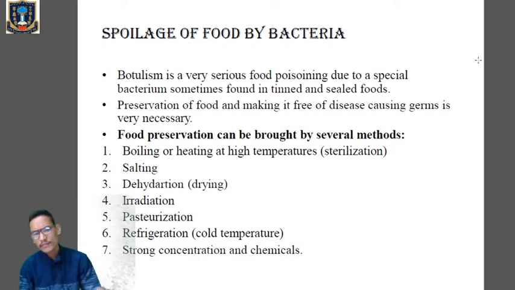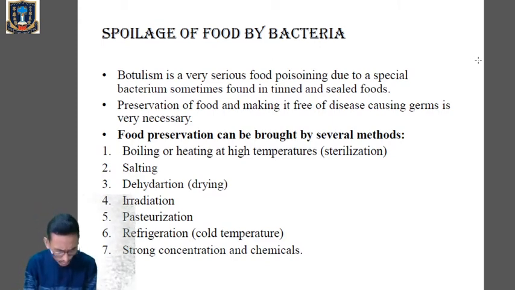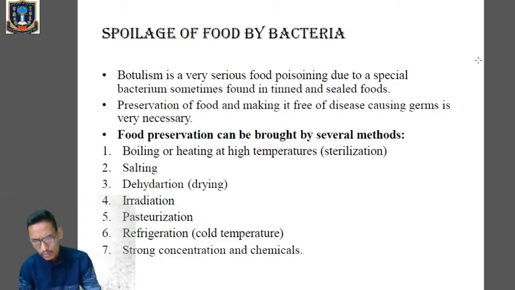Botulism is a very serious food poisoning due to a special bacterium which is found inside tinned food and sealed food. The affected cans get distended at their ends with gas, which gushes out on opening. Such suspected cans or tins are completely discarded. Therefore, preservation of food and making it free from disease-causing germs is very necessary. So we have to preserve food, and food preservation can be done by several methods.